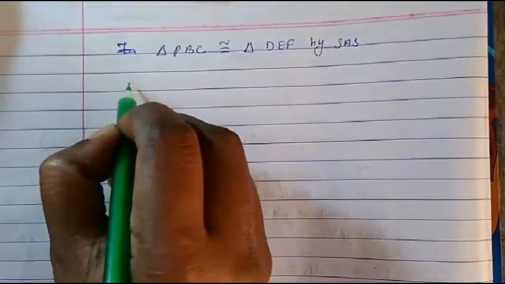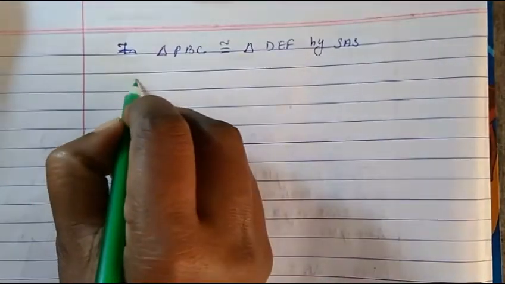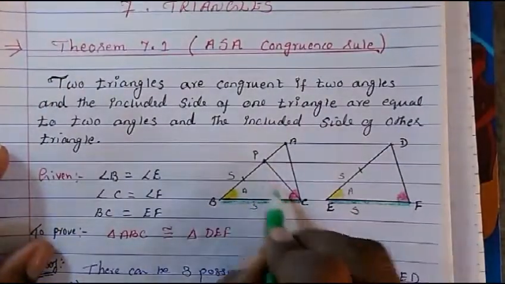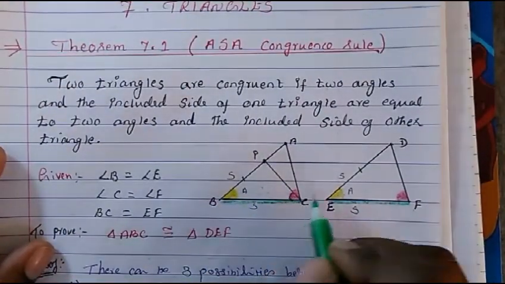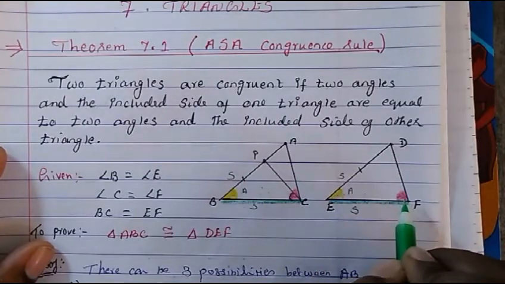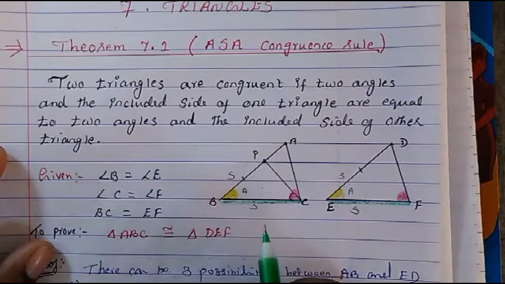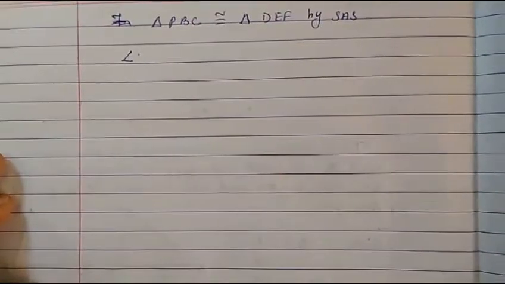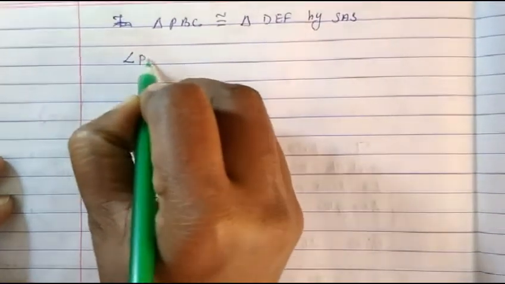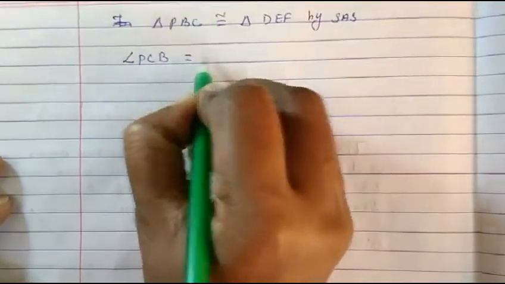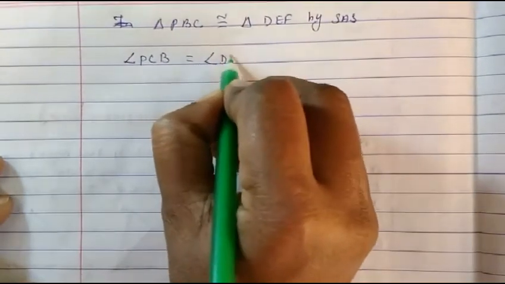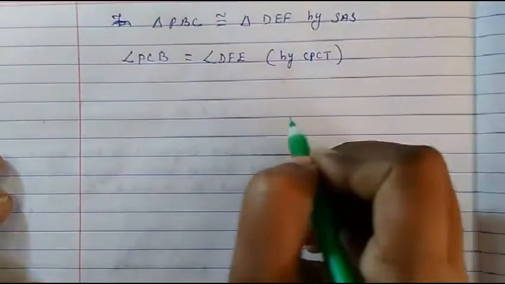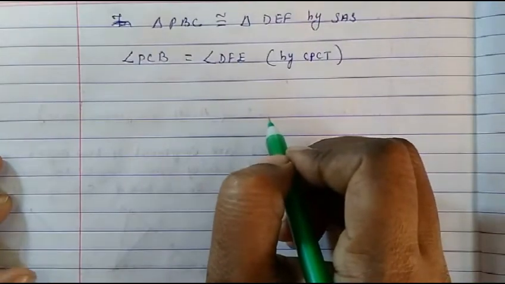So if that is the case, then this angle PCB will be equal to this angle DFE by CPCT, that is, corresponding parts of the congruent triangles. So angle PCB will be equal to angle DFE by CPCT.